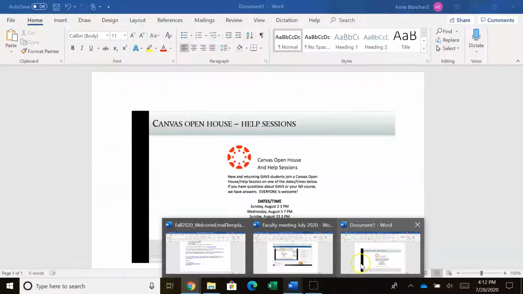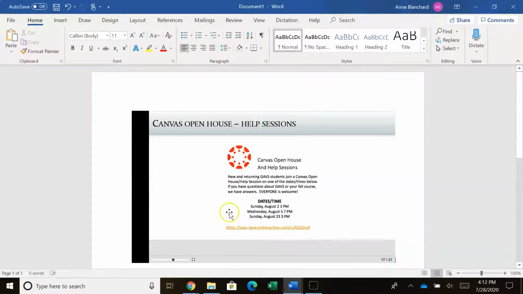Now, I do want to show you something here. So please make note of this. This was in the letter that I sent. There are going to be Canvas help sessions. I strongly encourage you to go to this. Sunday, August the 2nd at 3, Wednesday, August the 5th at 7, and Sunday the 23rd. This is for people who come into the course later.